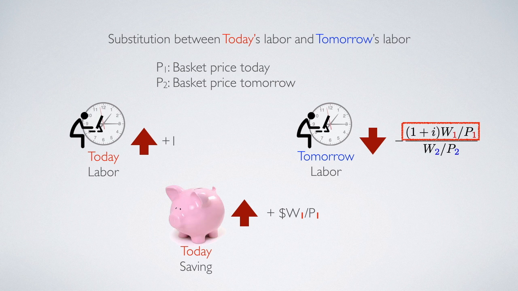And with this extra amount of money, if the household decides to work less, remember each one less unit of labor tomorrow will cost the person a loss of W2 divided by P2, the real wage rate. Therefore, that amount of money would be equivalent to a decrease of tomorrow's labor equal to that amount of money divided by W2 over P2.